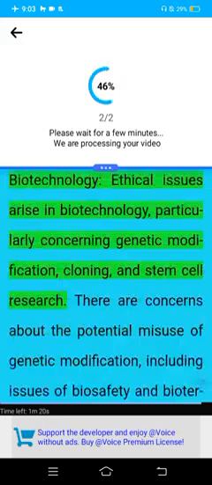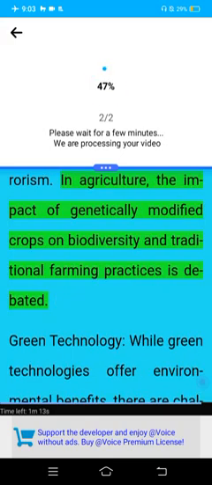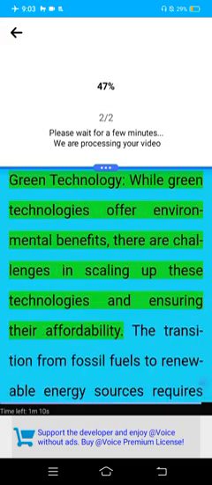4. Challenges and ethical considerations. Biotechnology. Ethical issues arise in biotechnology, particularly concerning genetic modification, cloning, and stem cell research. There are concerns about the potential misuse of genetic modification, including issues of biosafety and bioterrorism. In agriculture, the impact of genetically modified crops on biodiversity and traditional farming practices is debated.